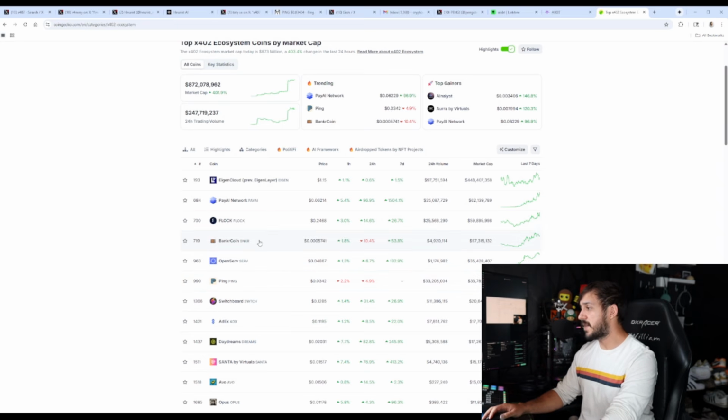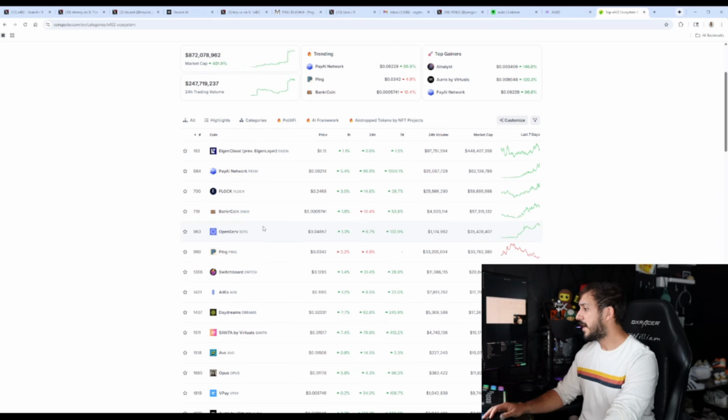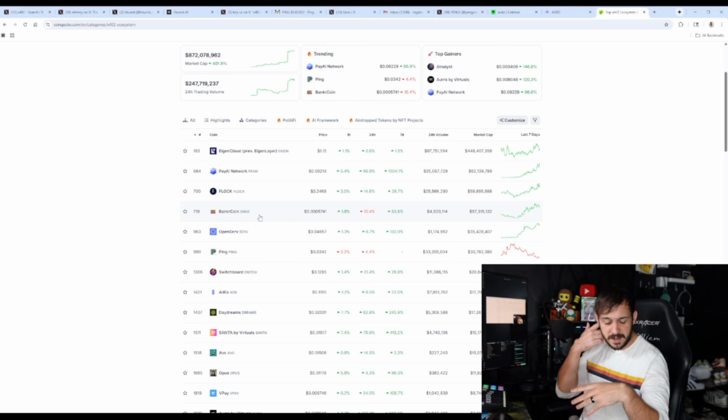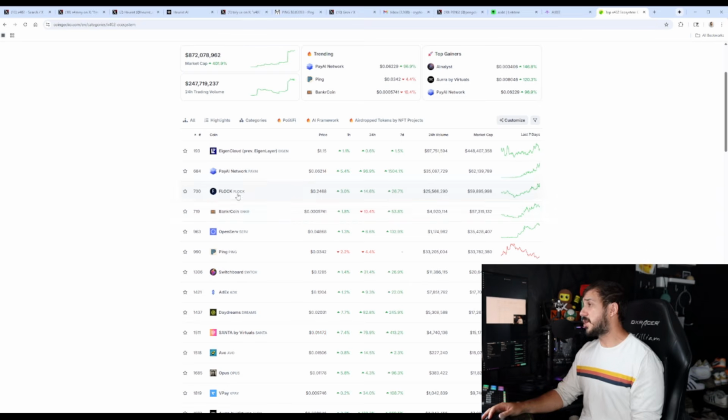Interesting that Banker's on there. Actually, this is going to be super interesting for Banker. I want to talk about this later. But Banker, basically, they create wallets for you. They have an online dashboard, and you can just at them, just ping them in order to buy tokens for you or leverage trade or whatever. I actually did not know that they were considered under 402s, but I'm happy to see that as I am a Banker holder. This PayPal network thing has just been going crazy.